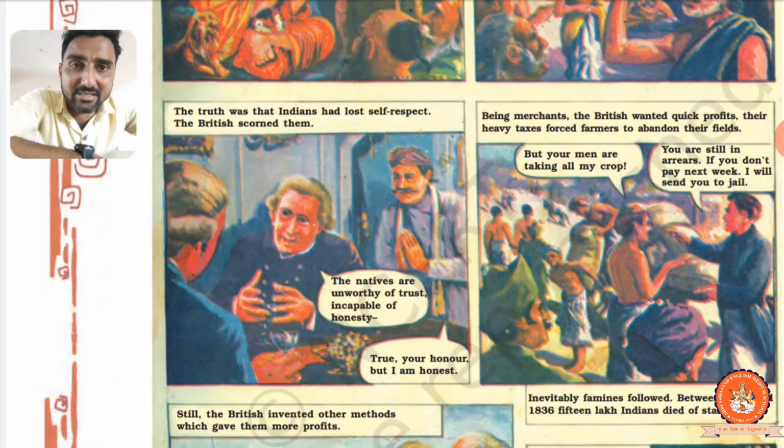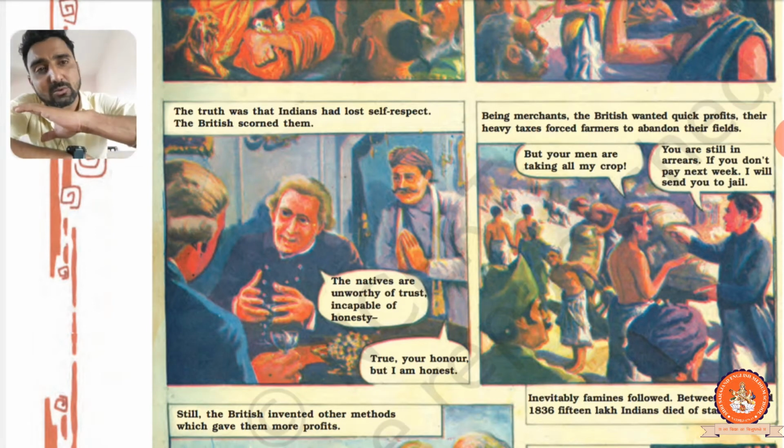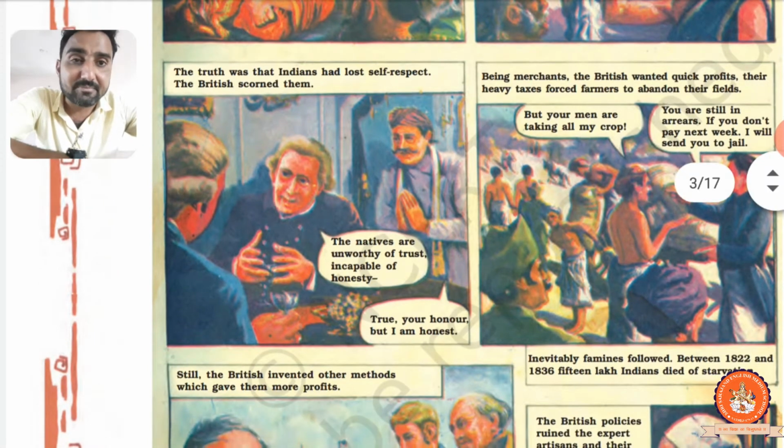Now again, the next one: the truth was that Indians had lost their self-respect. Yes, it is true. The British scorned them. The British totally scorned and destroyed them because the Indian had lost his self-respect. Personally, I feel that even now the Indian has lost his self-respect. We have no self-respect. The word self-respect doesn't mean anything in India.